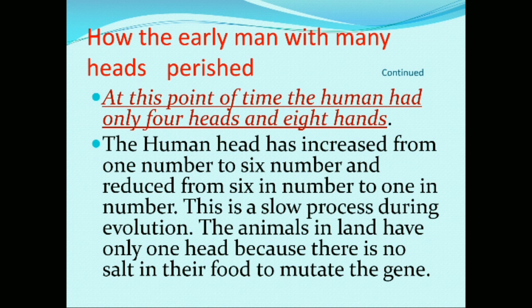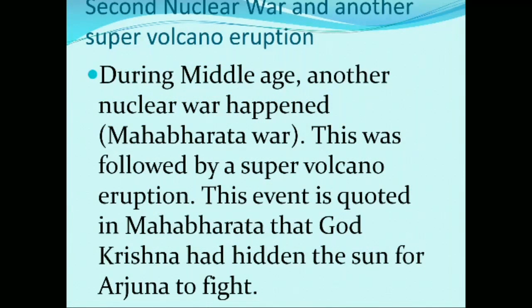At this point of time, the human had only 4 heads and 8 hands. The human head has increased from 1 number to 6 numbers and reduced from 6 in number to 1 in number. This is a slow process during evolution. The animals in land have only 1 head because there is no salt in their food to mutate the gene.